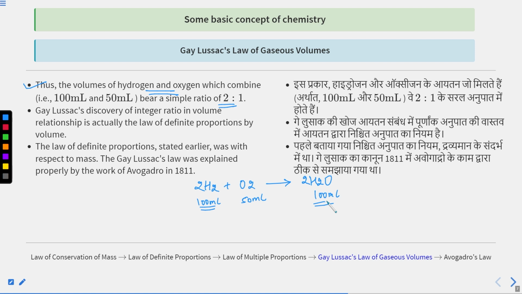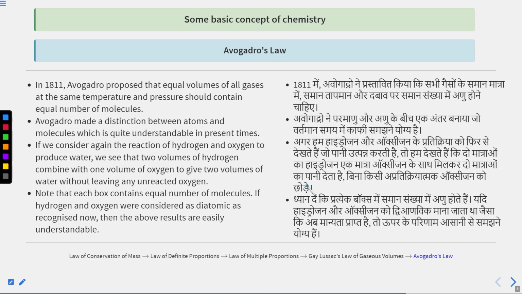I hope you are very clear. So Gay-Lussac's discovery of integer ratio in volume relationship is named the law of definite proportion by volume. Then we covered the next law, which is Avogadro's law, and which is very simple.